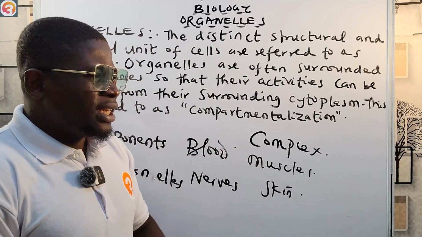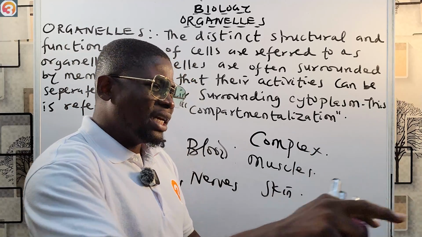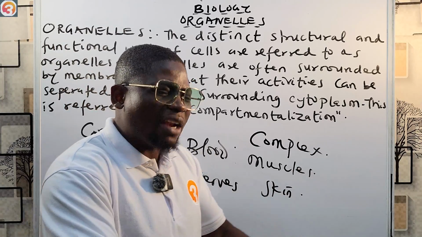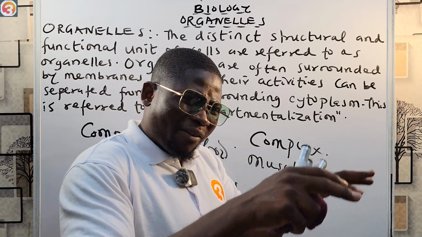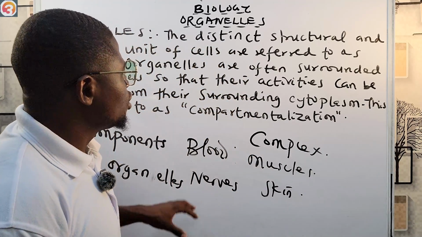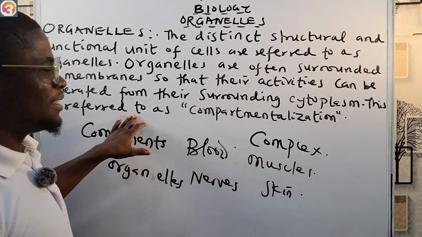They do not mix together. This separation of organelles is what we call compartmentalization.